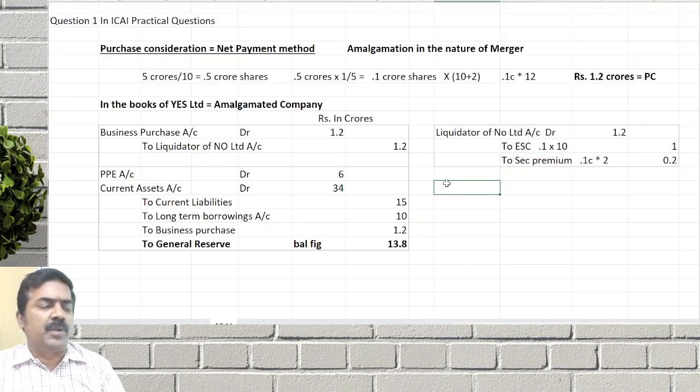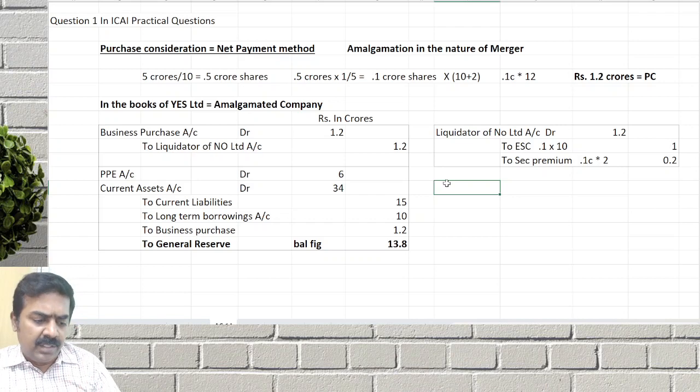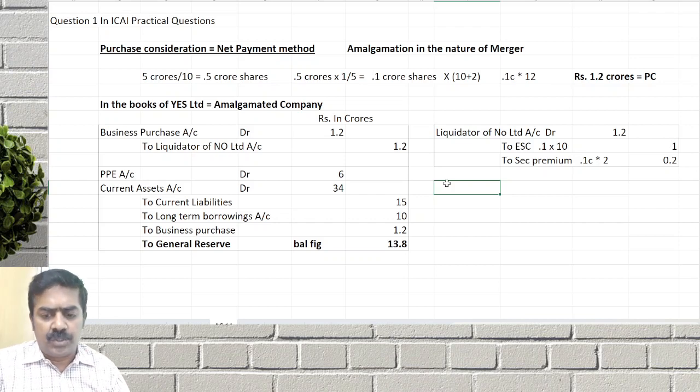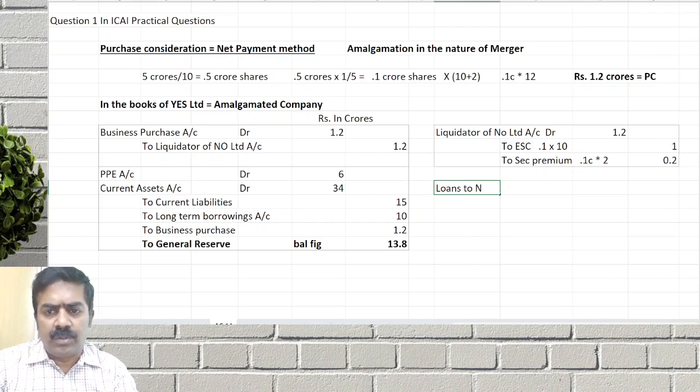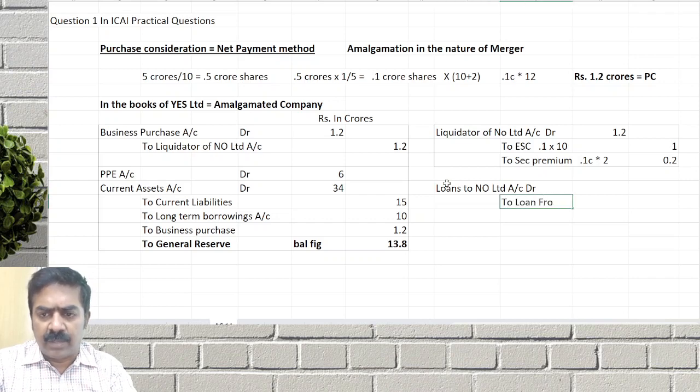If there is a mutual due, we have to cancel it. Is there a mutual due? Yes, there is. Look at the liability side and the asset side. Loan is there, loan from and loan to are there. Long-term loans are there, aren't they? So loans to No Limited account debit to loan from Yes Limited, we have to cancel.